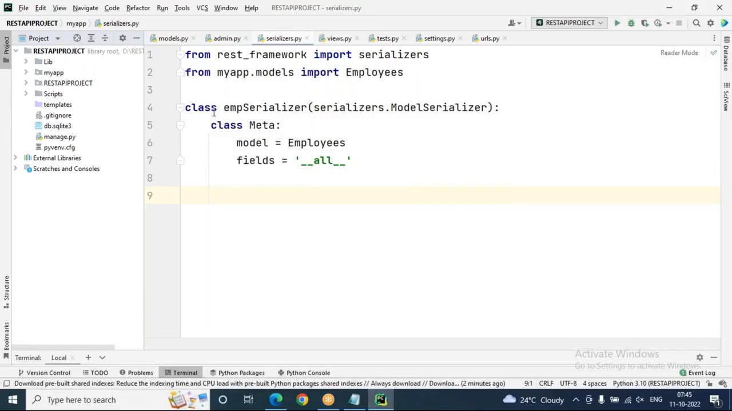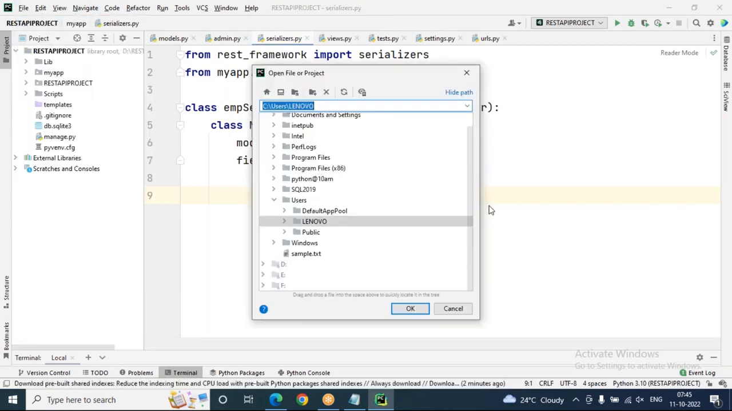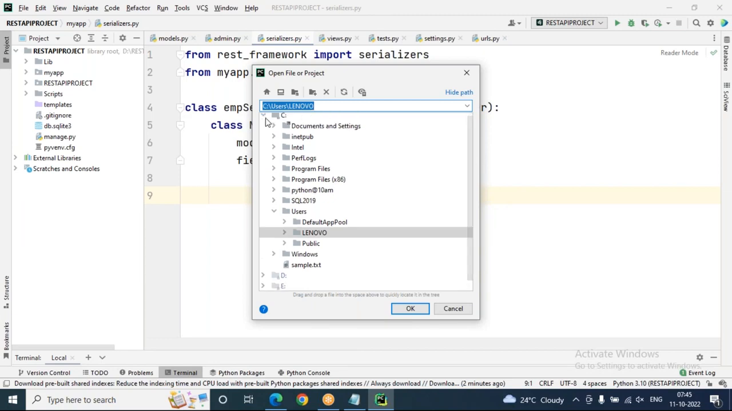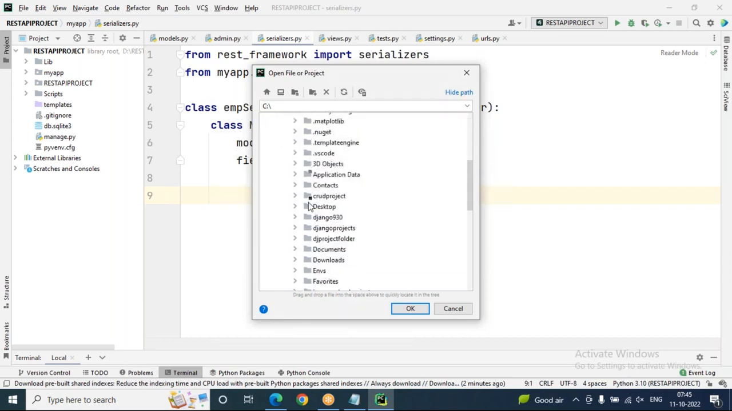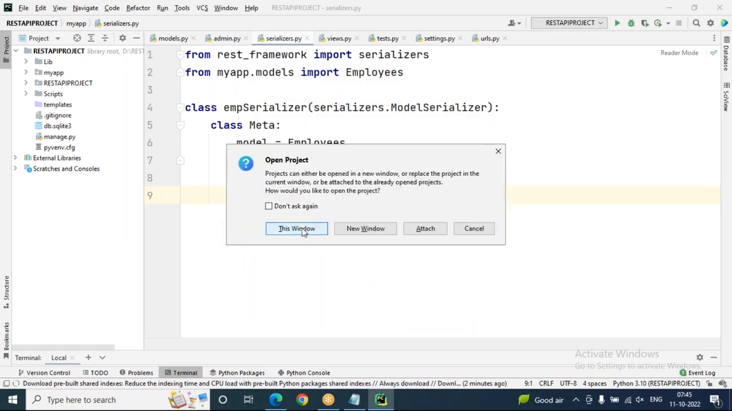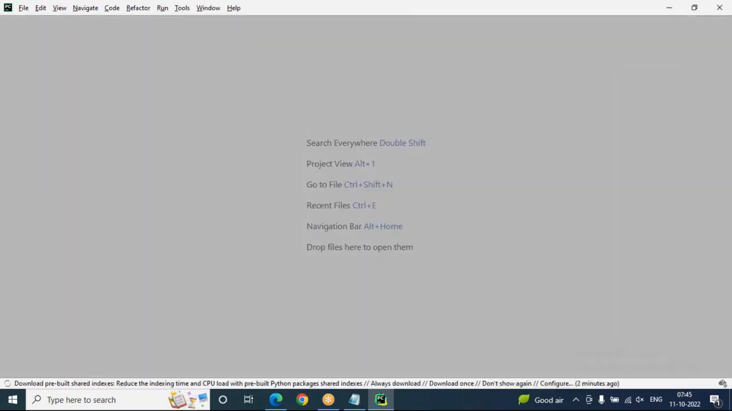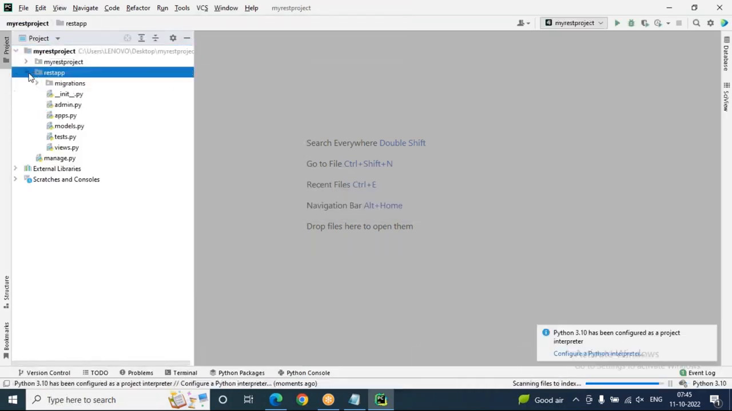Let's flip to PyCharm Professional Editor. Open your project, sir. This is better. Let's go to C drive, users, Lenovo, desktop. What is your project name? My REST project. Now you can see my REST project is there. I'm opening this project now. That's all. So after creating the REST project clearly, you can see this. We created the REST project clearly.